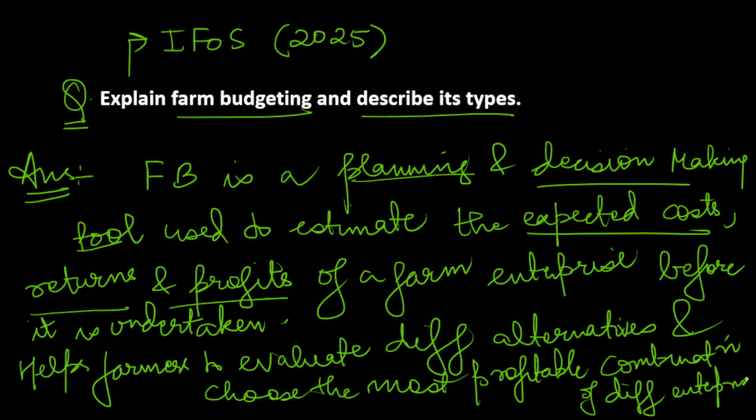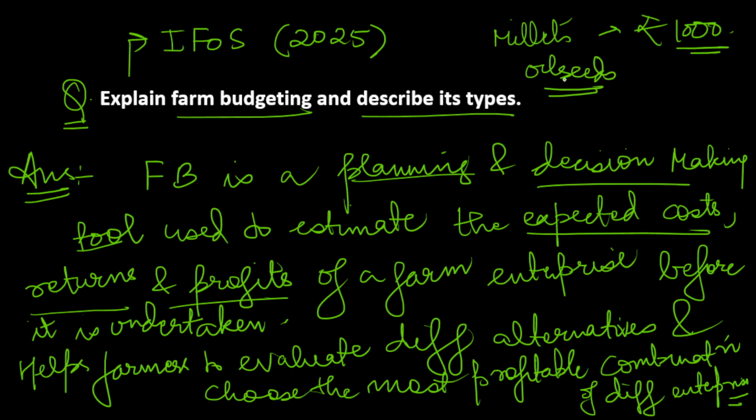So suppose we planned about millets and we are getting the profits of around 1000 per 10 kg of millet or per acre of millet, or whatever it be. I am just giving an example. And suppose then we try our calculation in wheat, we try planning and decision making in wheat, and it gives us around 800 of income. So obviously we will go towards millets, and if both give 1000 to 1000, it can also hedge our risks. So obviously we can do some intercropping or such things. So this is why farm budgeting is important. So this is how you can describe and define farm budgeting.